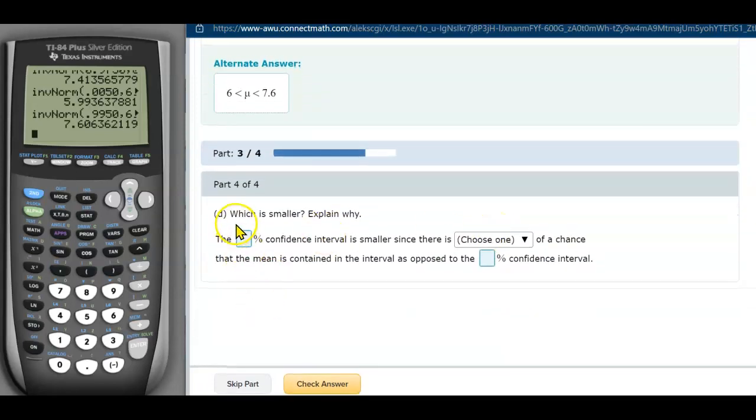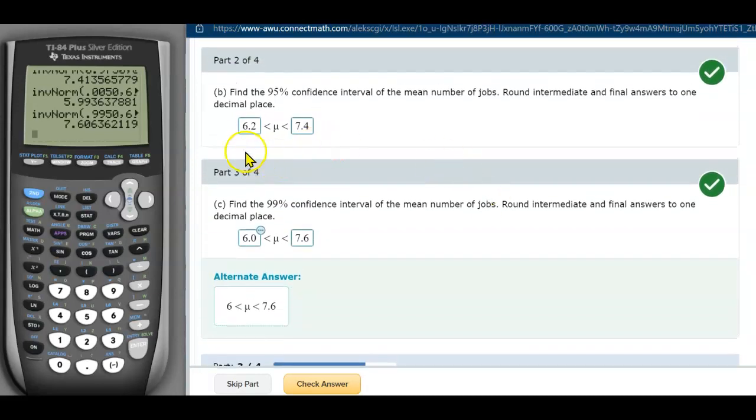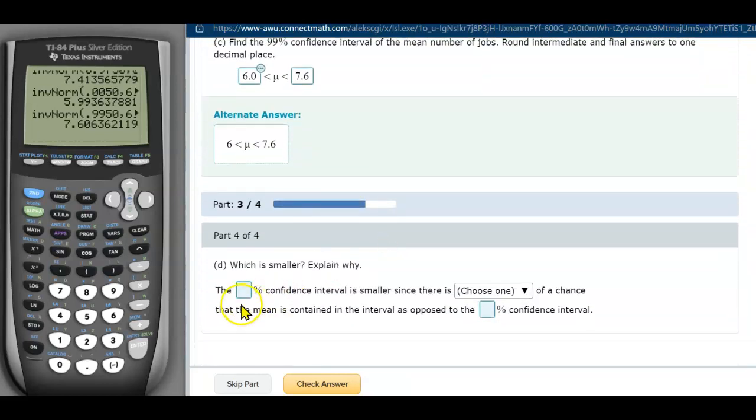Now, which is smaller? Explain why. Obviously we have the answers here, right? So to find the smallest confidence interval, this one starts from 6 all the way to 7.6, so the range is 7.6 minus 6, which is 1.6. This other one starts from 6.2 and goes all the way to 7.4, so the range will be 7.4 minus 6.2, which is 1.2. Obviously 1.6 is greater, so that's the 99 percent.